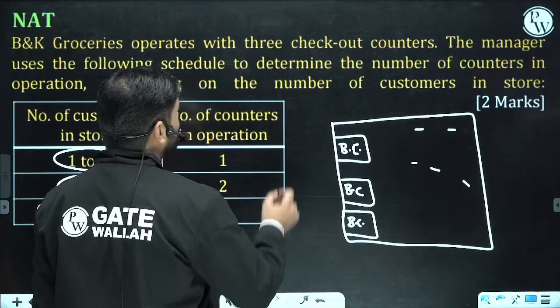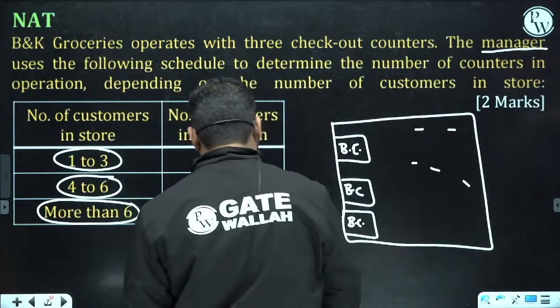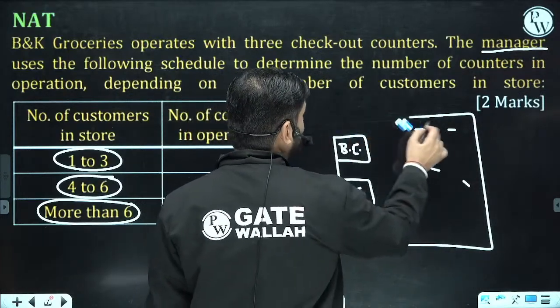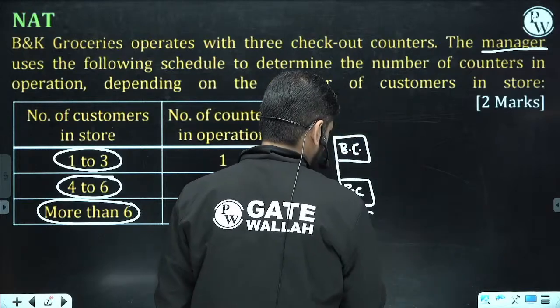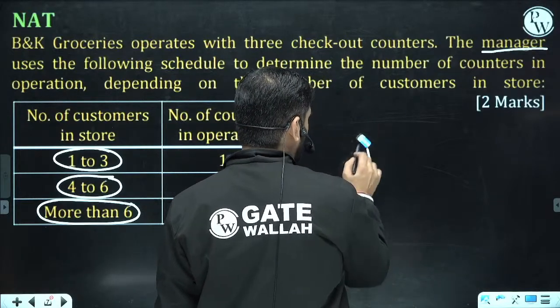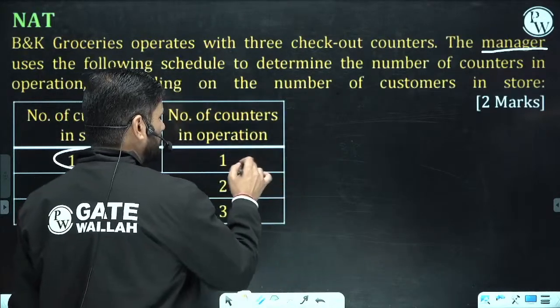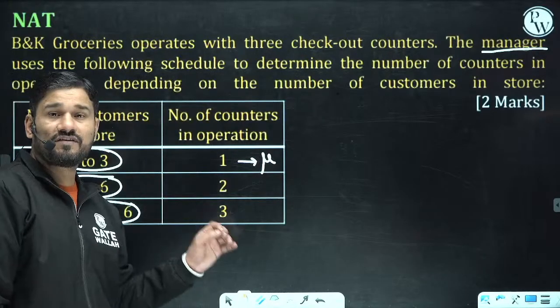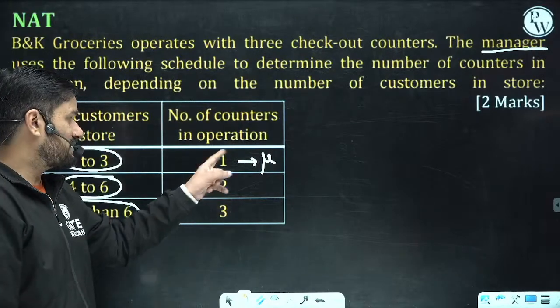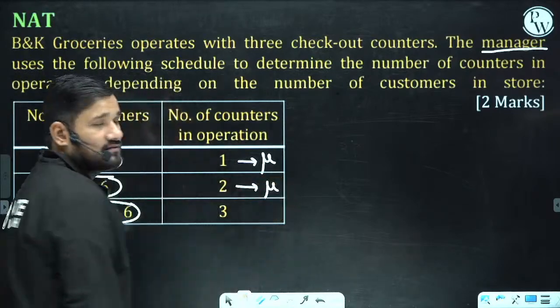So here is the manager who is going to decide at what time, in what condition, how many of these billing counters must be in operation. And we can assume we are having 1 mu here. Every counter has its own service rate. So this is 1 mu. This counter is also having the mu service rate.